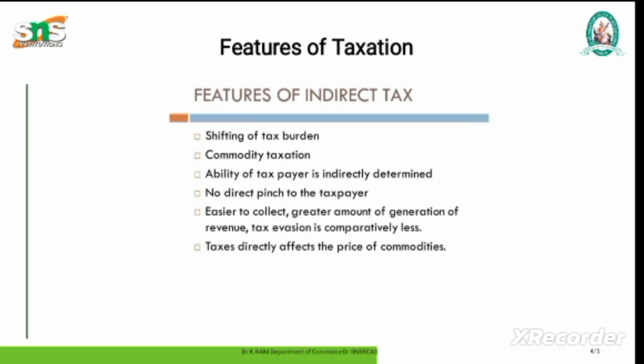Those who earn less than 2.5 lakh per annum are exempted from income tax, which means that they do not contribute to the government. Since indirect taxes are charged at the point of sales, all individuals, regardless of the income tax slab under which they fall, contribute.